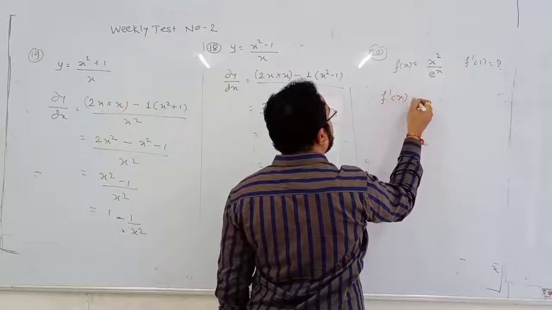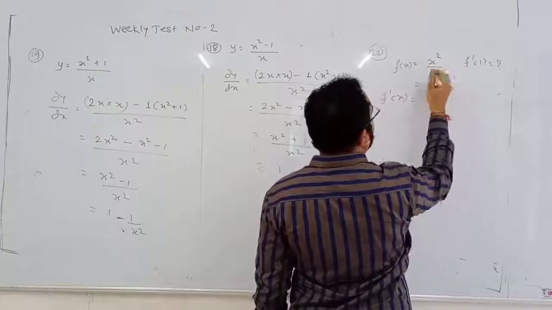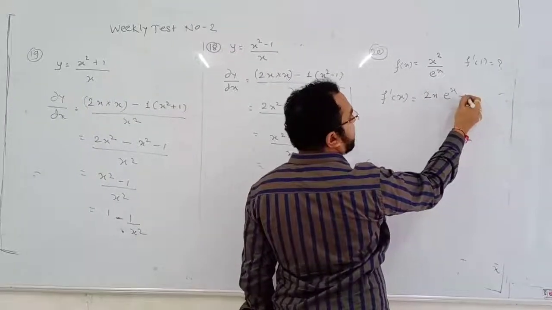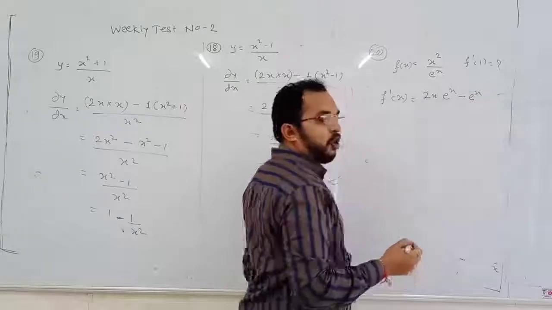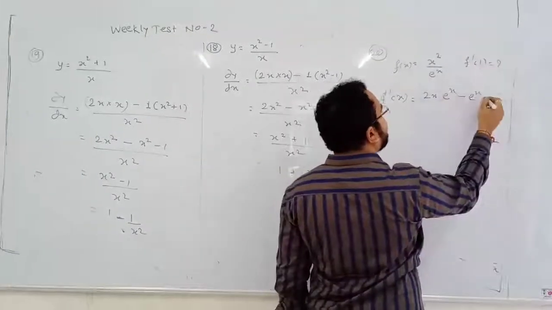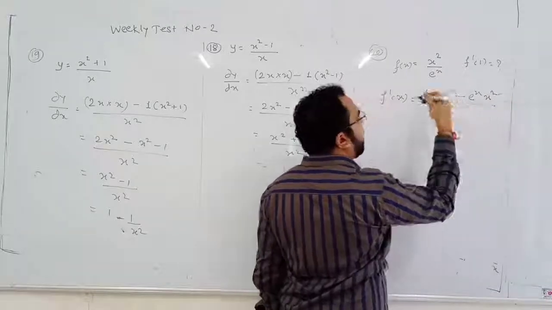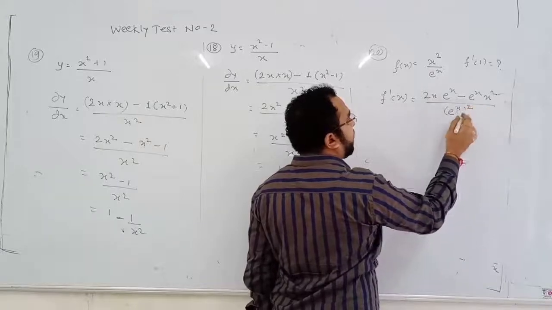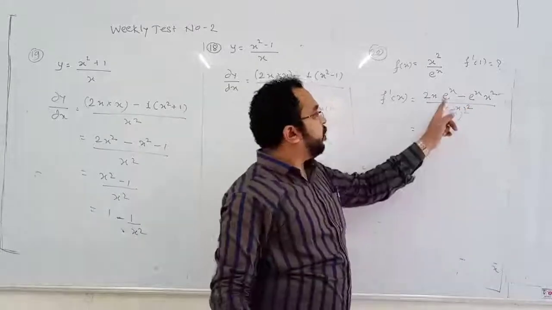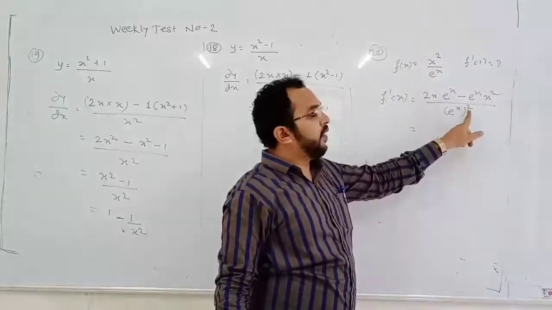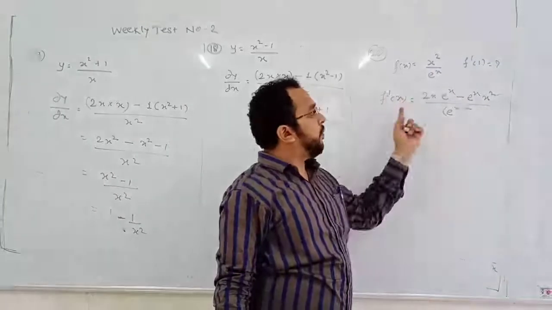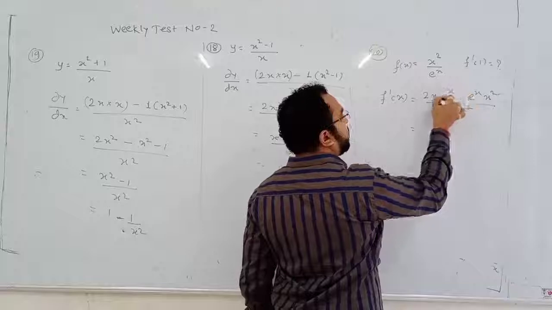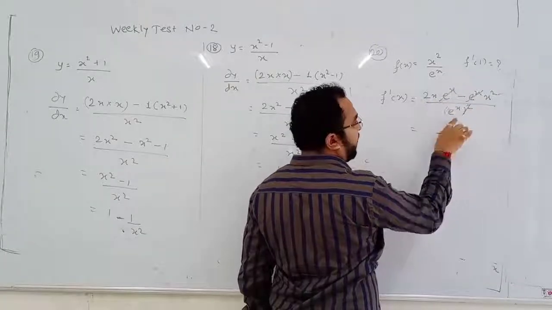So f dash of x is equal to, see, differentiation of first, 2x, e to the power x second function as it is, minus differentiation of second, what is the differentiation of e to the power x, e to the power x, first function as it is, that is x square, upon second square, e to the power x whole square. Now tell me, above there is e to the power x and e to the power x, and below there is e to the power x square. So I take e to the power x common, and in the denominator one e to the power x cancels out.